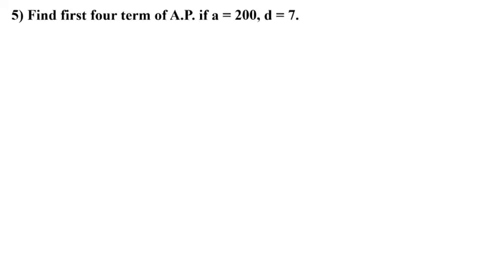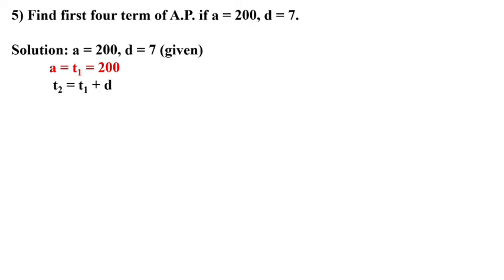Now children, the question number 5. Find first 4 term of AP if A equal to 200 and D equal to 7. A equal to 200, D is given 7. So here A is also known as the first term. It means the first term is 200. Here we have to find all the 4 terms, starting 4 terms till T4. So T2 equal to T1 plus D. T1 value what is given? 200 plus D is given 7. So 200 plus 7 became 207. So T2 value became 207.